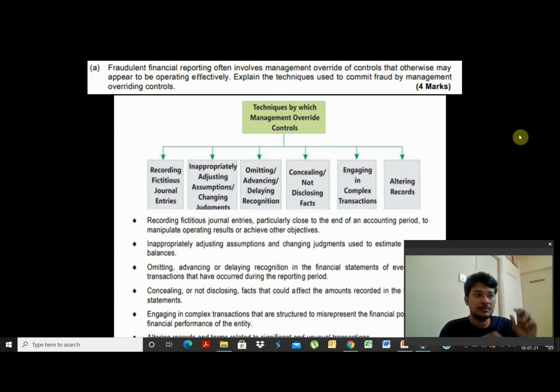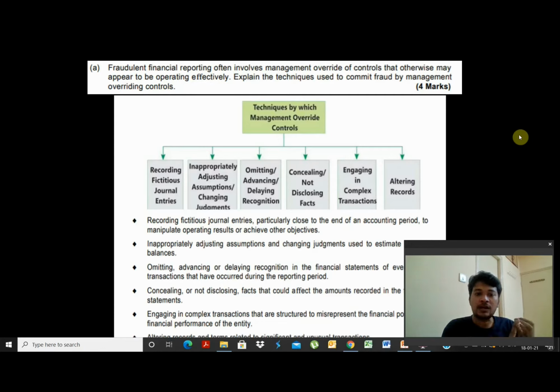So what happens? From the 30 crores of revenue, the revenue is now increased by this sale value. Say the sale value is about 15 crores. So it is boosted to 45 crores, whereas the actual revenue is only 30 crores. As a result, your profit is also increased because for the 15 crores, you are not transferring the underlying expense. You are transferring only the revenue part, taking some lame assumptions by changing the judgments, tweaking the estimates, altering the documents, and concealing facts from the auditor that the sale actually happened only next year. Simply, these are the techniques by which management overrides controls.